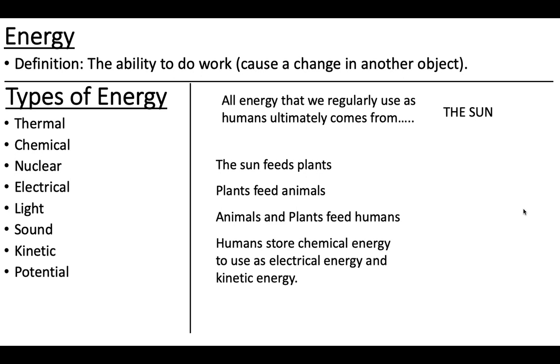When we eat those things, our body breaks it down and turns it into chemical energy. How does our brain work? Our brain works through electrical signals, really small pulses of electricity. Your neurons in your brain send a small pulse of electricity down to your muscles when you want to move your arm.